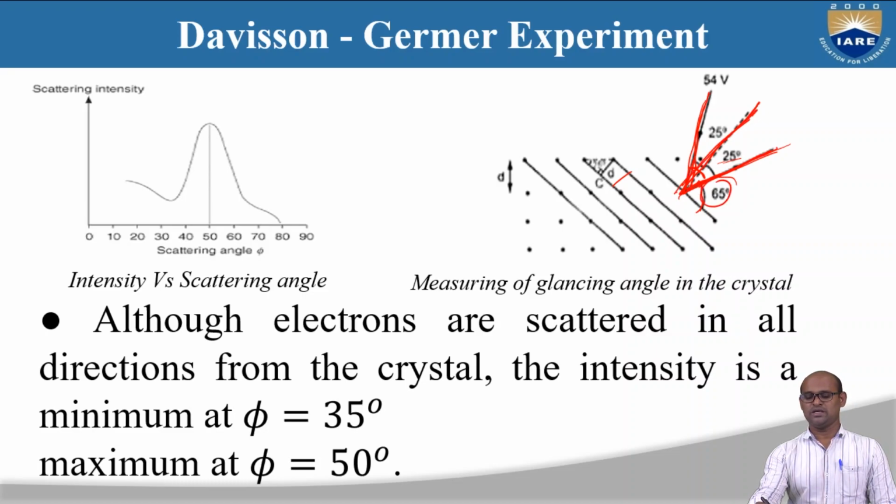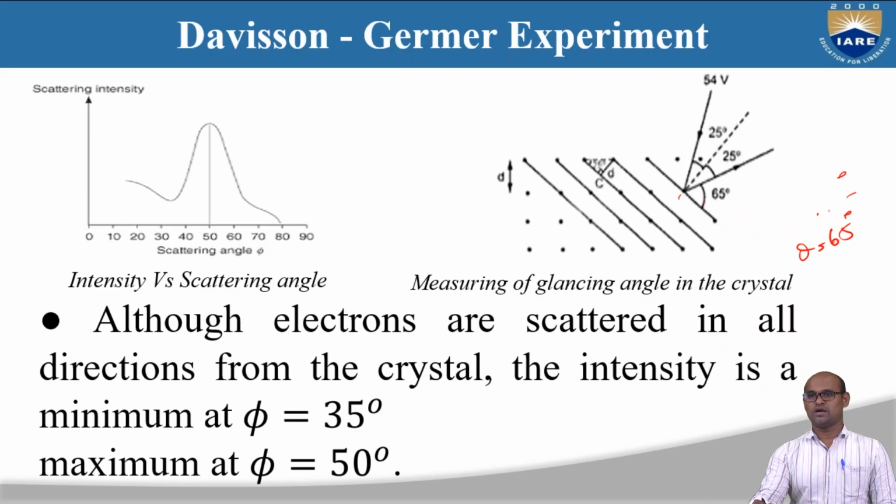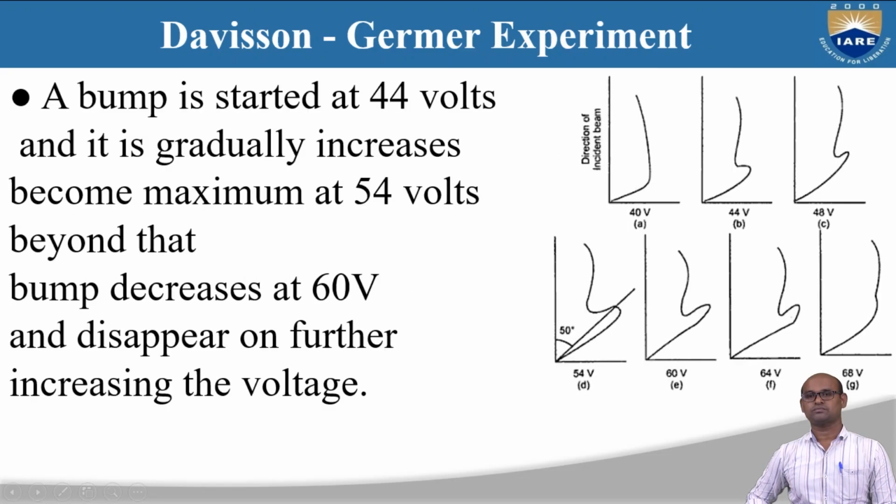Because it must be 90, but we already have 25 degrees here. So 90 degrees minus 25 degrees, we have theta as 65 degrees. So using this picture, you can understand how we got this diffraction angle as 65 degrees.